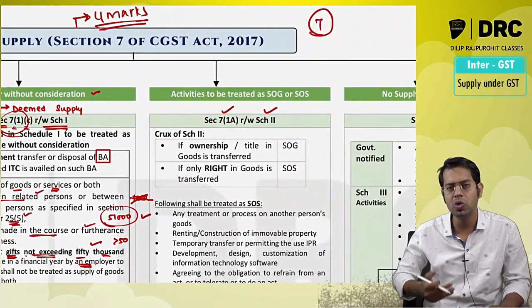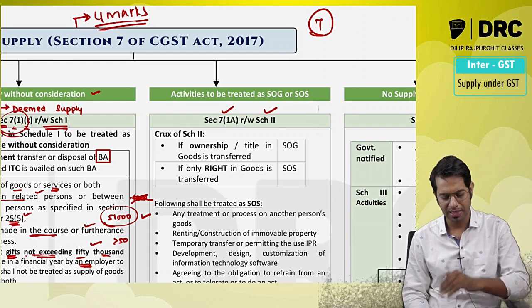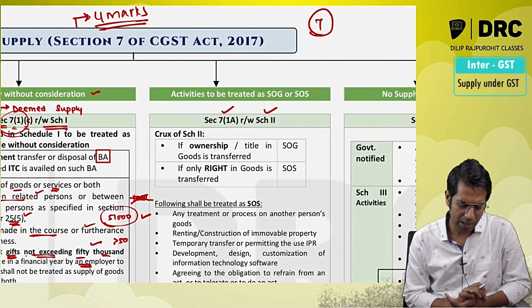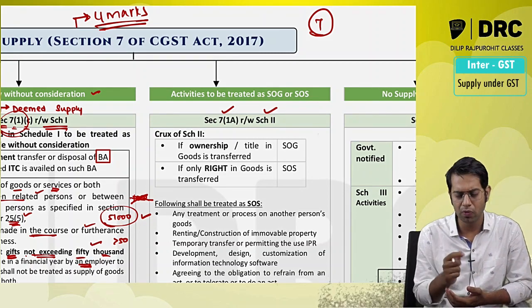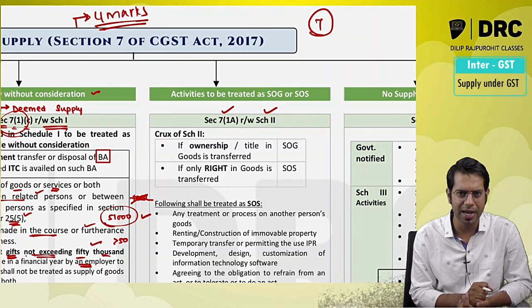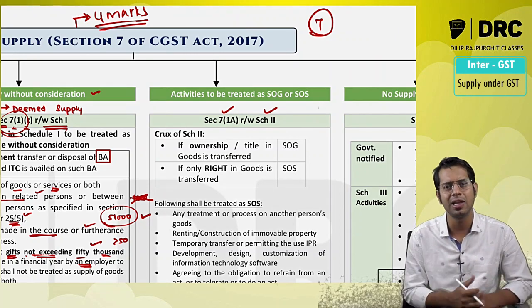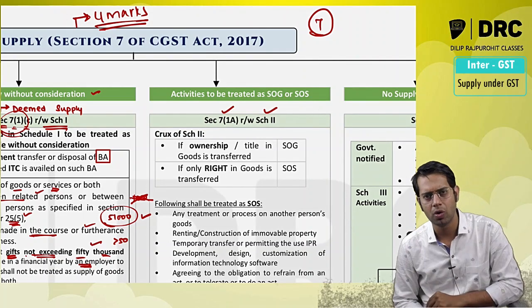But schedule 2 is going to actually tell you whether that will be treated as supply of goods or supply of services. As I told you in my previous class, before, there was a problem in understanding whether a particular transaction will be treated as supply of goods or supply of services. For example, SIM card I gave. Whether it is treated as sale of goods or sale of services, that clarity was not there. So both the governments were levying the taxes, central government also and state government also.